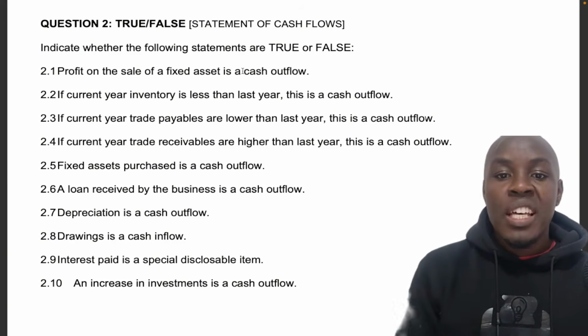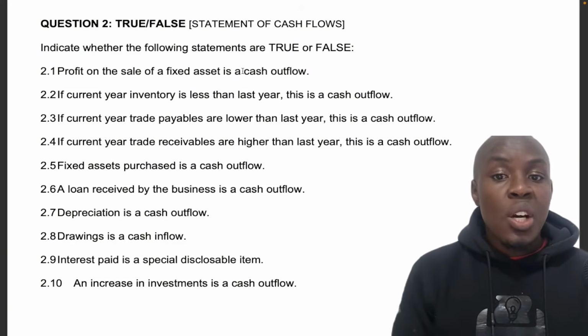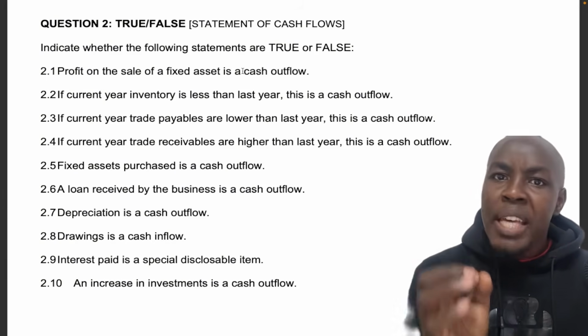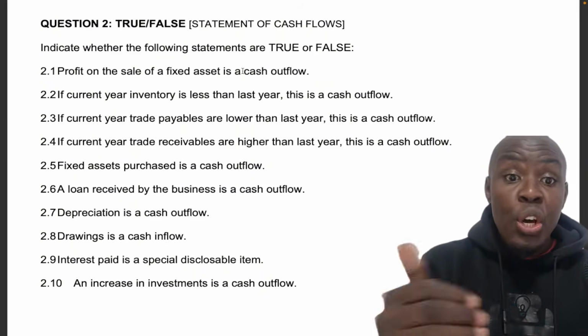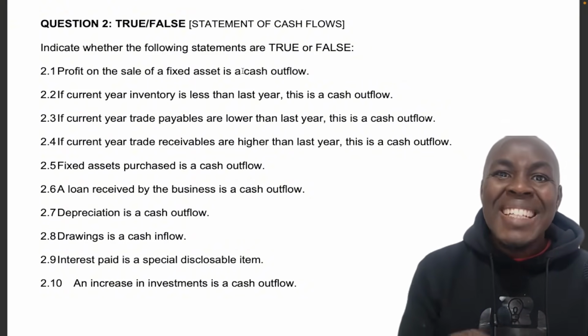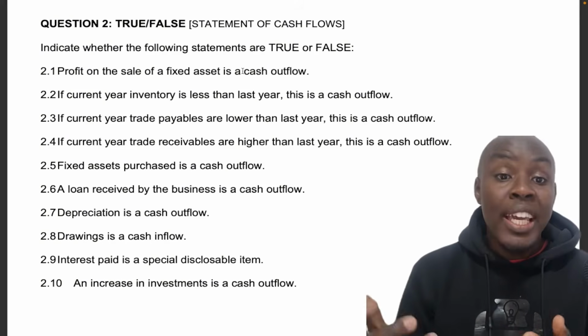Profit on sale of a fixed asset is a cash outflow. True or false? Well, that is false. Okay, it's not a cash outflow. Why is that? Well, not merely because it's a profit, because even a loss on the sale of fixed asset would not be a cash outflow. Why is that? Well, because it's a non-cash item. Okay, it's not a cash item.